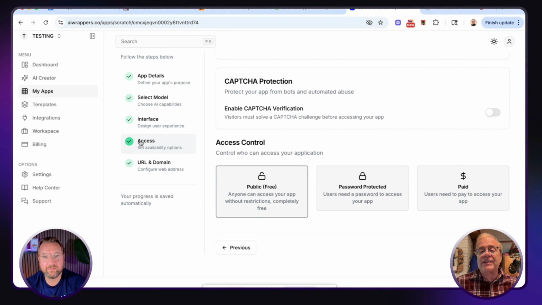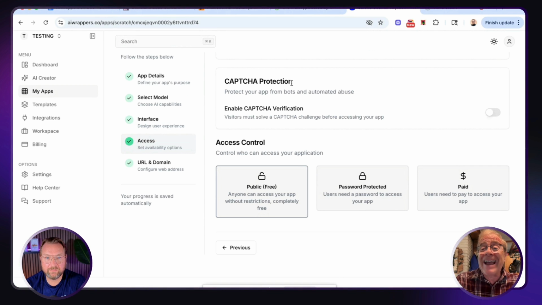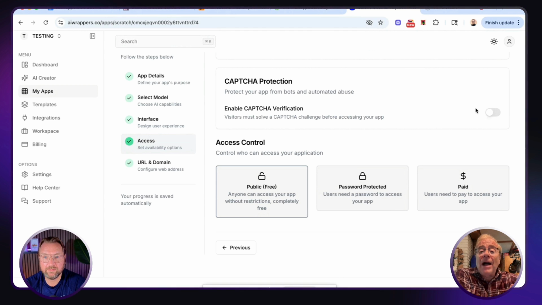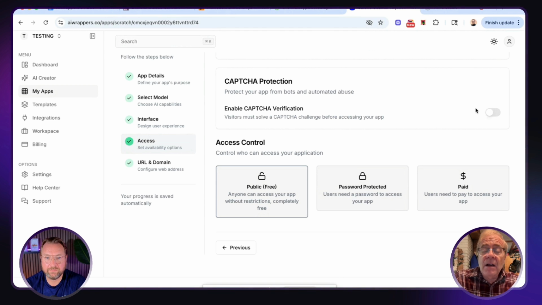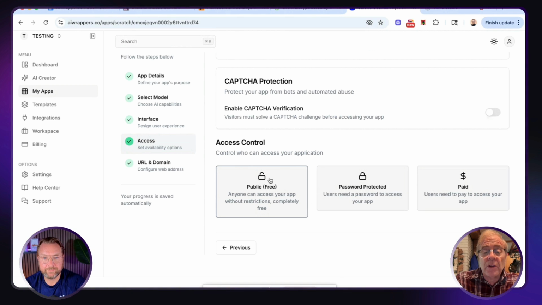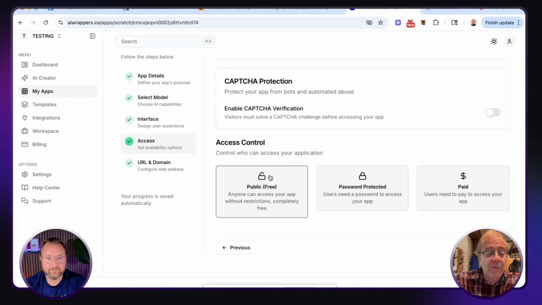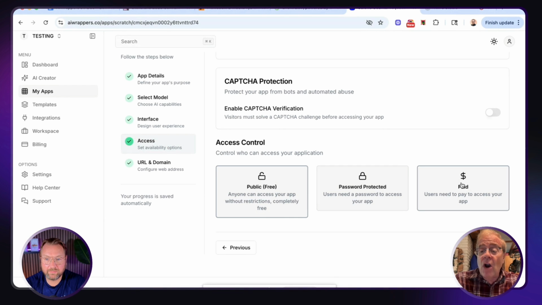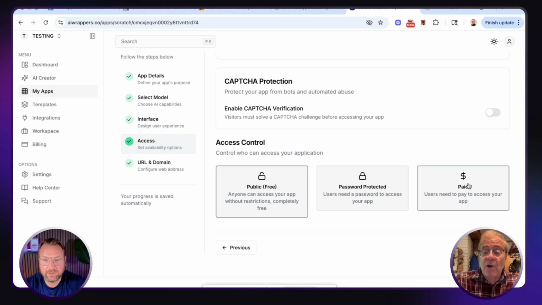And then you can change the access. Now, again, the all-inclusive package is going to allow you to actually protect this, so you can make sure that bots aren't accessing it. And you could turn that on if you want. You could set access control to public, password protected, or paid. So in other words, let's say you're giving it as a free product but you want it password protected, you could choose this one in the middle. You could just do totally free to the public on the left, if you want to, for instance, just get a page up there to get some traffic. Or you could actually charge by integrating your Stripe, doing a paid product on the right.